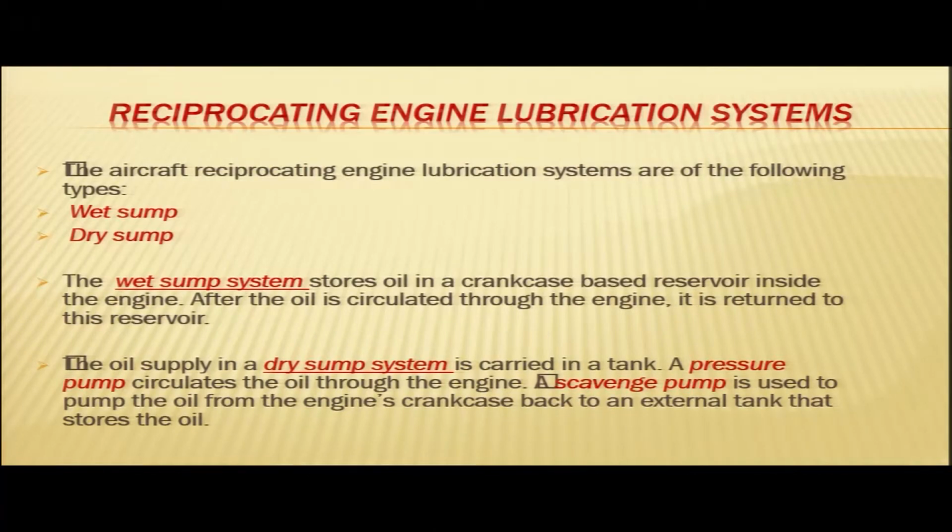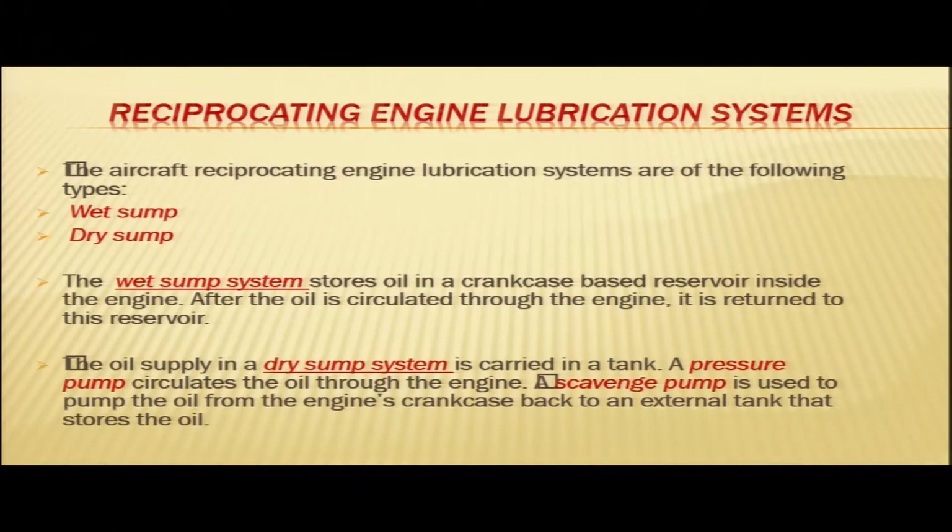In different aircrafts we have different systems. Some aircrafts have a wet sump lubrication system and some aircrafts have a dry sump lubrication system. In the wet sump lubrication system, you have oil stored in the engine. The storage is in the crankcase based reservoir. You don't have an independent oil tank. Whereas in a dry sump lubrication system, there is an independent oil tank which stores the oil for lubrication.